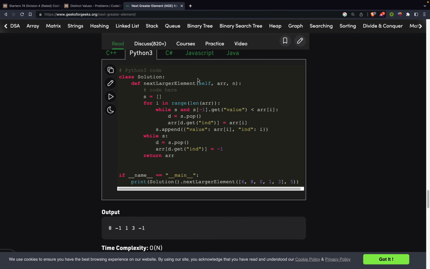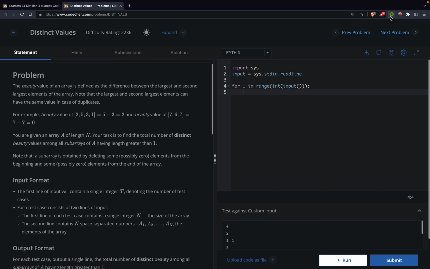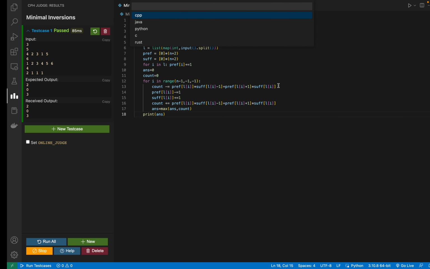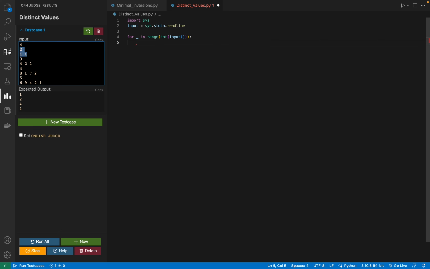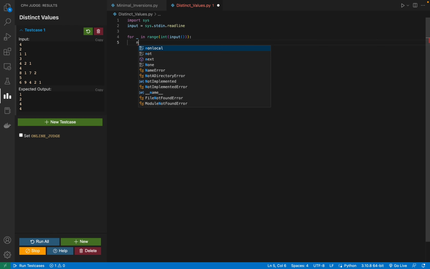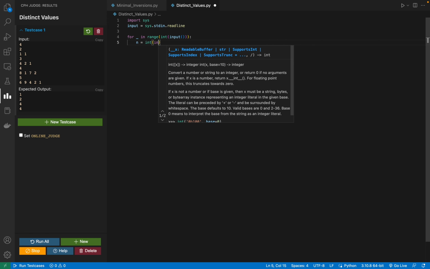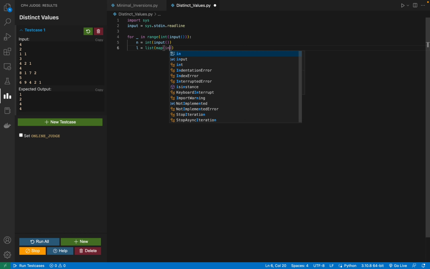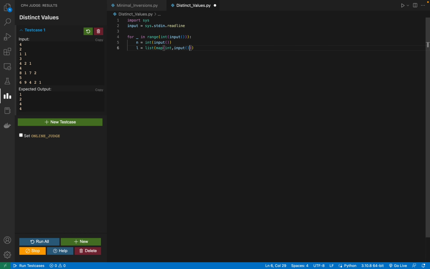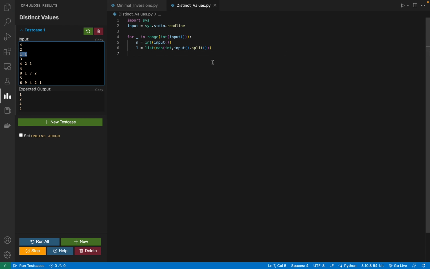This is how we are going to implement it, so let's not waste any time, and I will try to code this. Let me make a file. First I have to take an integer input, so n is equal to int(input()). Next I have to take the array input, so L is equal to list(map(int, input().split())).